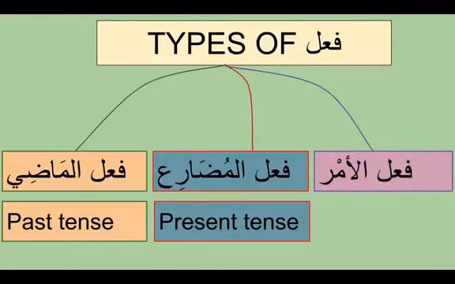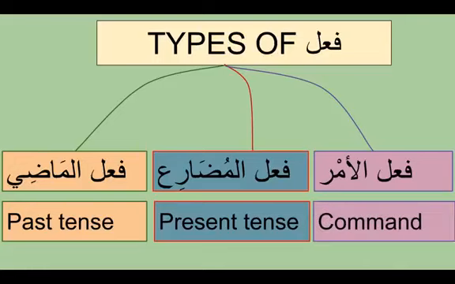Amr means command. In English, if you want to tell anybody to sit, if it is a male, you say sit. If it is a female, you say sit. If it is a boy, you say sit. If it is third person, you say sit. So in all the genders, you just use one word. Whereas in Arabic, subhanallah, for every situation and every gender, there is a separate command. That's called fi'al amr, and inshallah we're going to learn it in the future. It's called the verb of command.